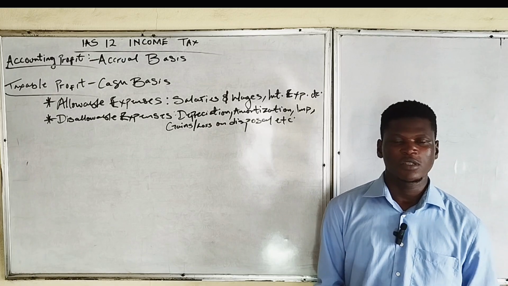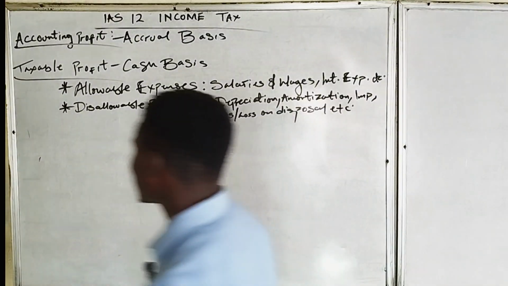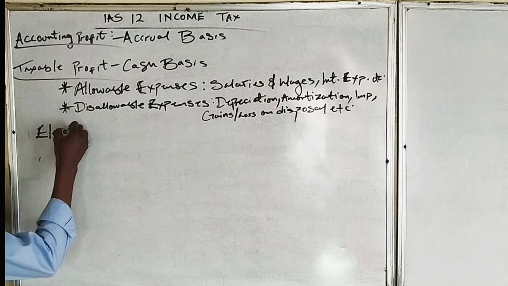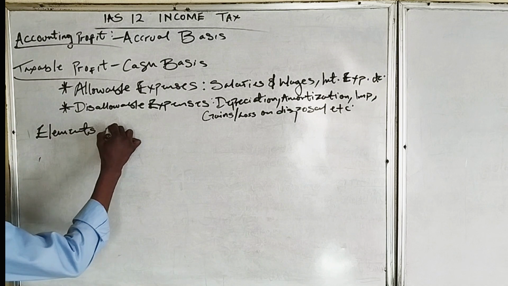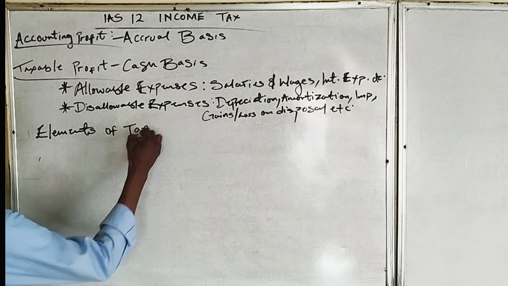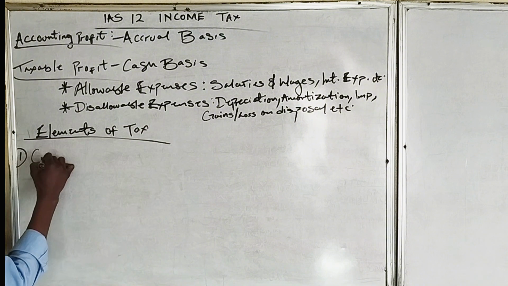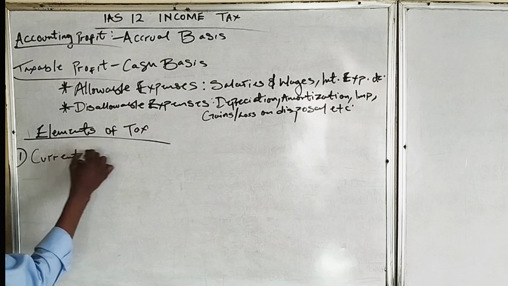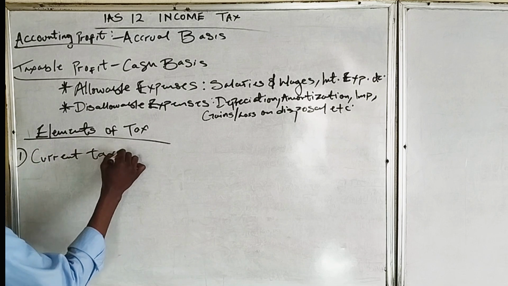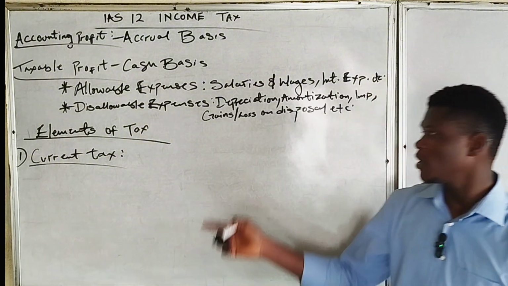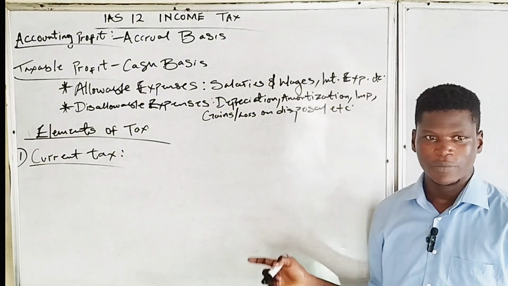The next thing is the elements of tax. The first of them is the current tax.